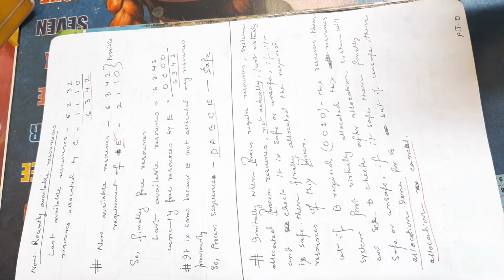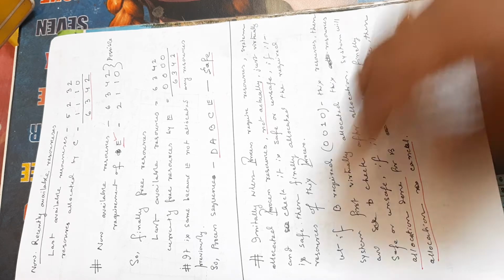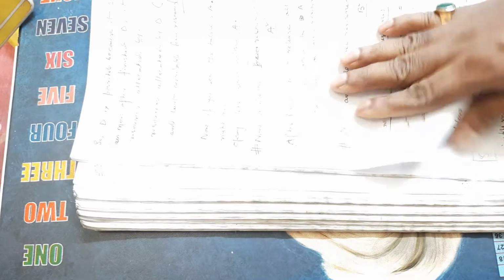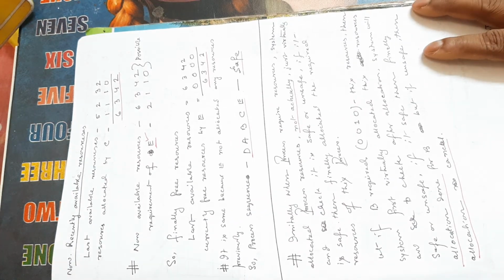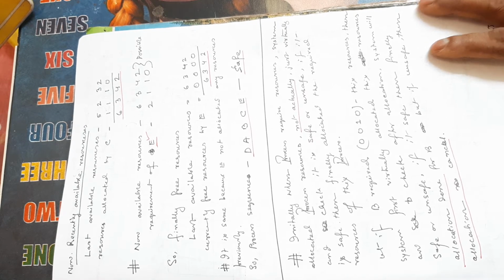So B is asking for 0010 resources. What will the resources be? 0010 means B only requires one scanner here. So B is asking for the resources 0010, that means one scanner only.